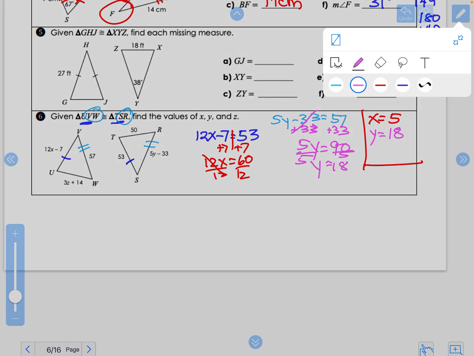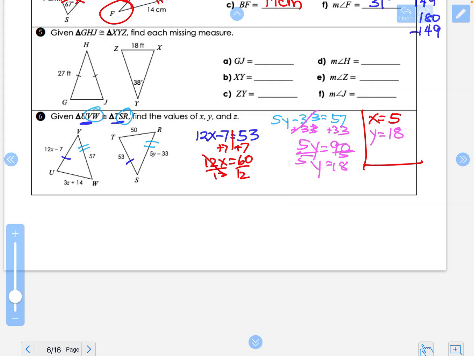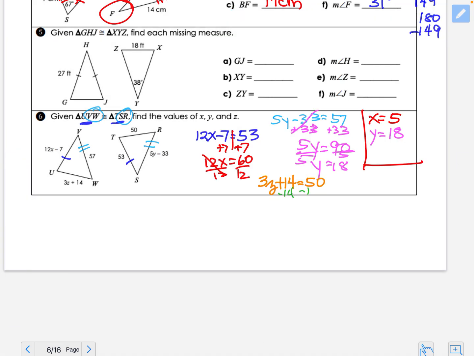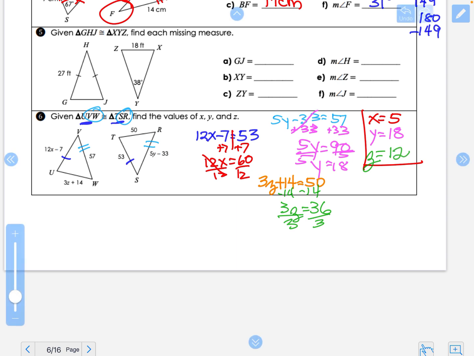And then let's do z. So z has to be the one that's left. 3z plus 14 equals 50. So I'm going to take away the 14. 3z equals 36. Divide by 3, and z equals 12. So use your CPCTC information to solve those.